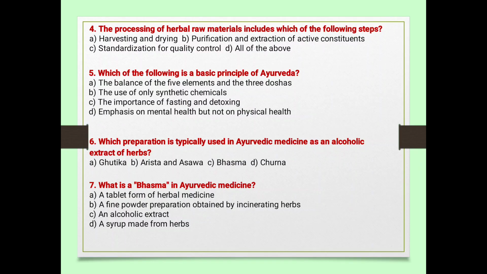Next, question number 4. The processing of herbal raw materials include which of the following steps? A, harvesting and drying. B, purification and extraction of active constituent. C, standardization for quality control. D, all of the above.